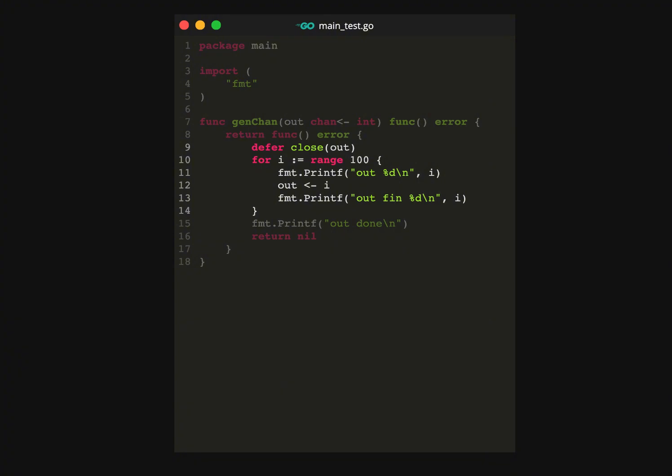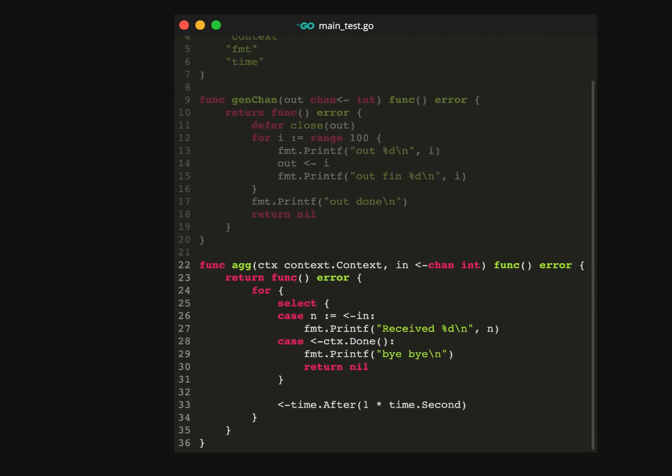Now let's add the aggregator function. The aggregator function will also be used as an input to an error group, so it must match the signature correctly. The main loop here just reads from the channel. If there's any data, print it, otherwise exit if the context is complete. The sleep channel down here could be replaced with a time.Sleep instead to make it a little easier to read.